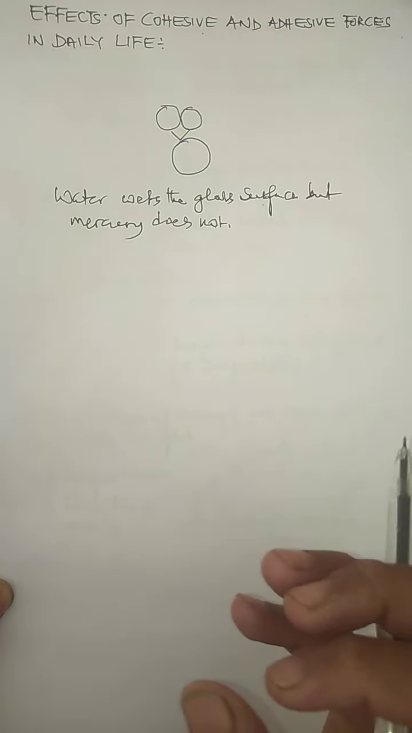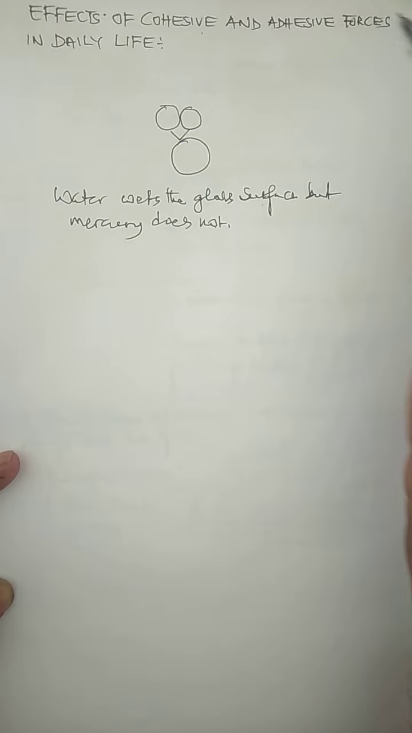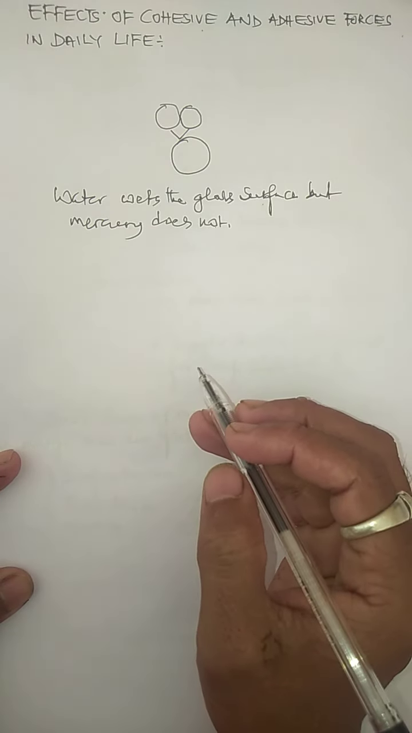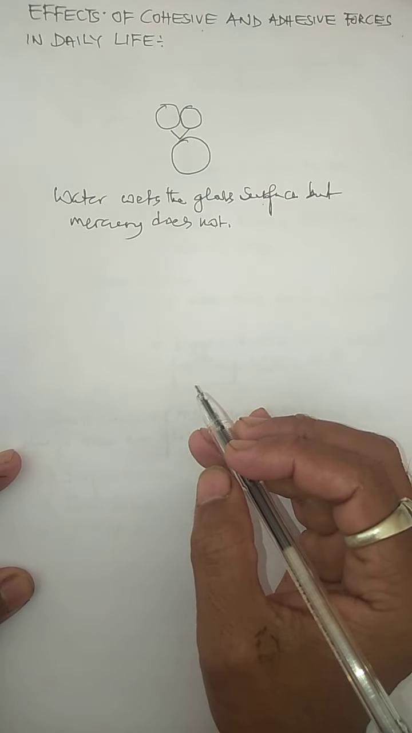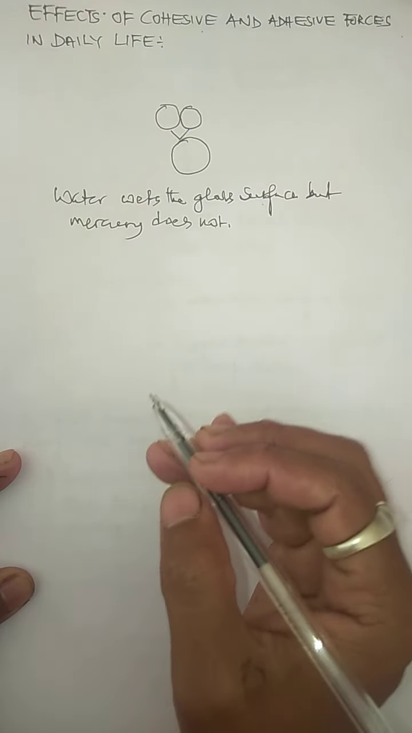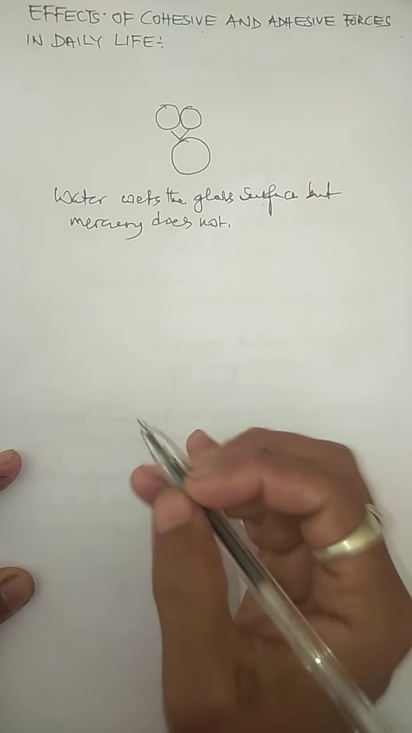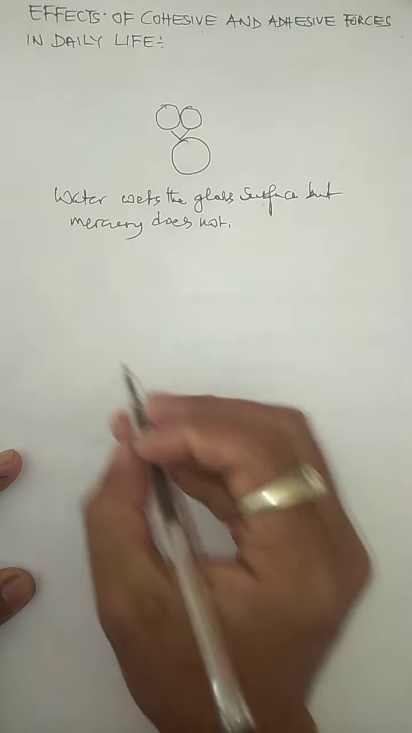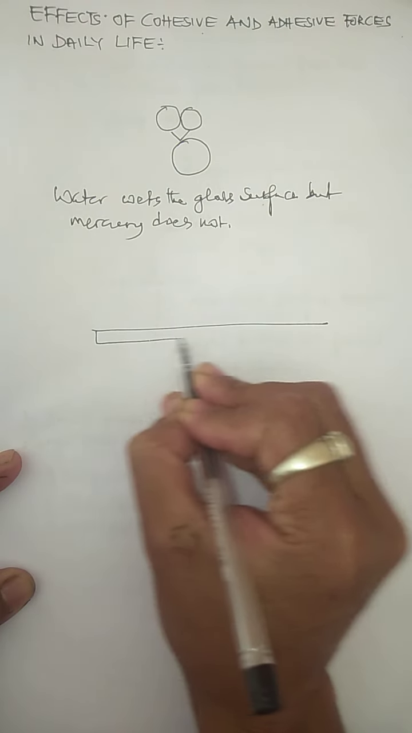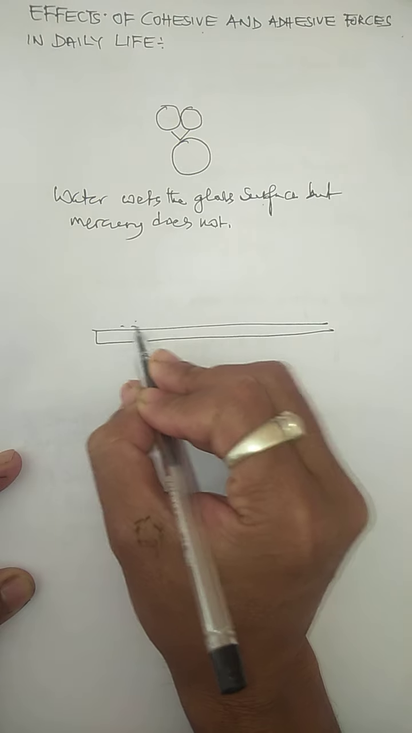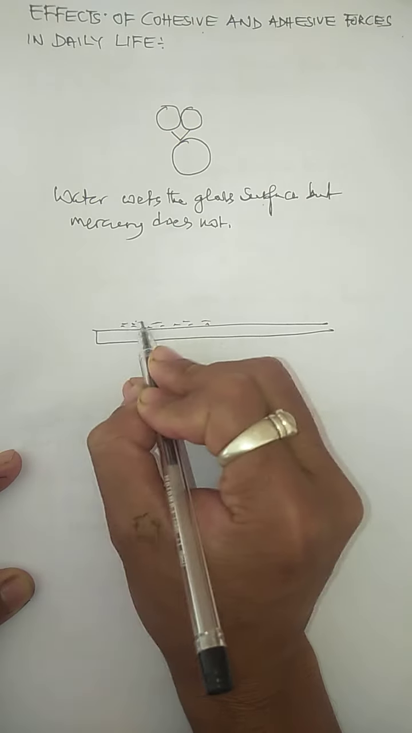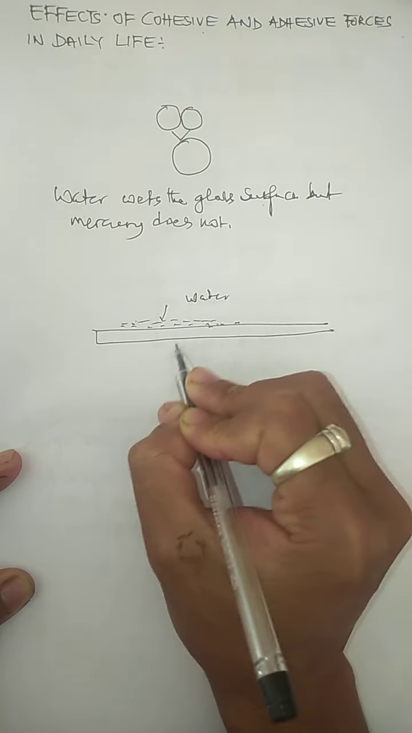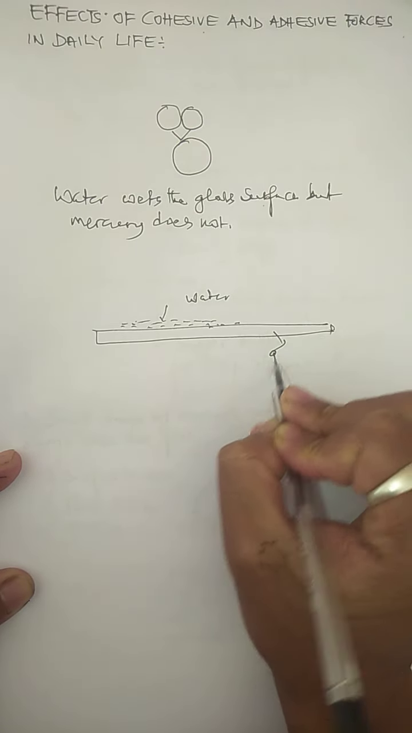It is also due to the effect of what forces? Cohesive and adhesive forces. The adhesive force between the water molecules and the glass molecules is greater than the cohesive force between the water molecules. So when water is placed on a glass surface, suppose this is a glass plate and you drop some water on it, this is water dropped on a glass plate.